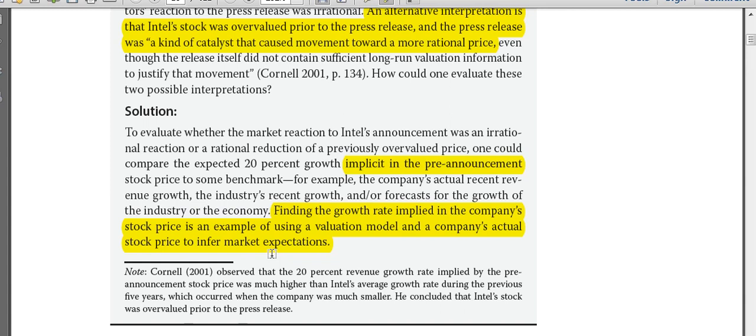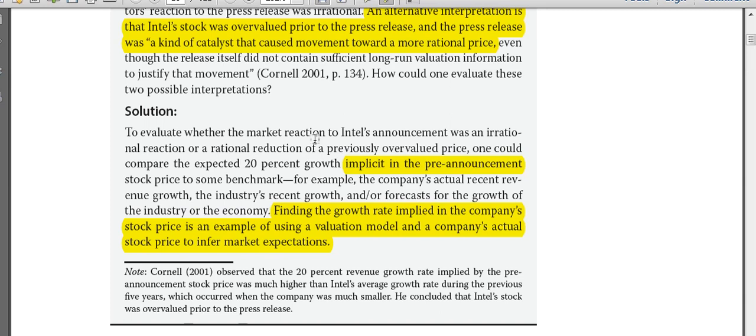So actually, what conclusion did he come upon? His actual conclusion is given over here, that he came to a conclusion that the market had actually overvalued this stock. Okay, the market had actually overvalued Intel stock. It had given it more respect than it actually deserved. And after that corporate event came in, after that news came in that the revenues had actually declined even below the projections of the company and the analyst projections, it acted like a catalyst, and after acting like a catalyst, it was reduced to a much more rational price level. Okay, with which Cornell maybe he had estimated like that. Okay, so this would be the answer to this question, that Intel stock was actually overvalued.